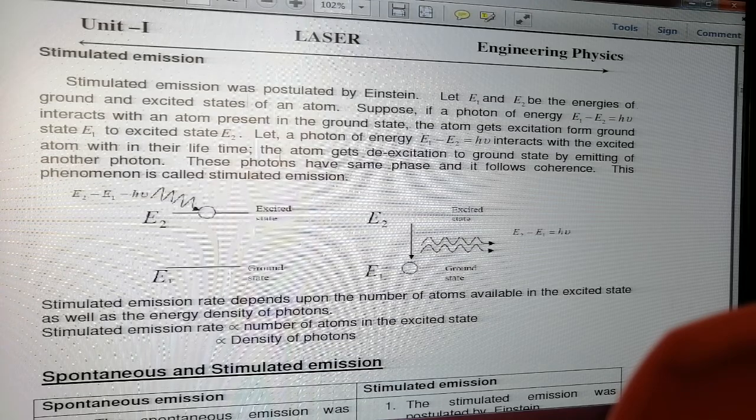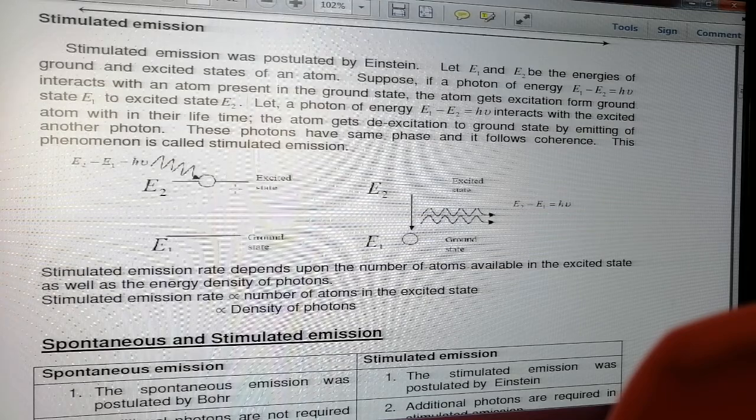The lifetime of the atoms in the excited state is generally of the order of 10 to the power minus 8 second. After that time they will come down to the ground state. But here, the atoms which are excited to some higher energy level will not come down to the ground state themselves. They need a stimulus to come down. So we will have to supply some extra energy to make that excited atom come down to the ground state.